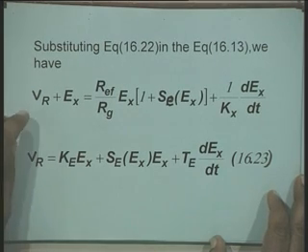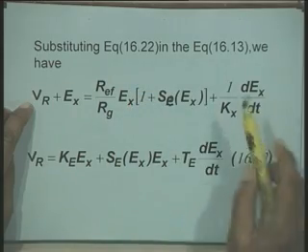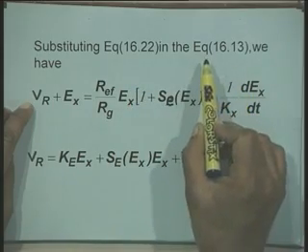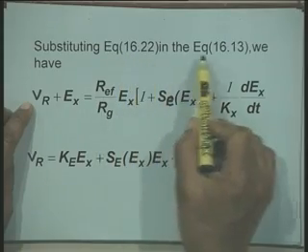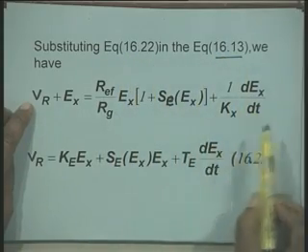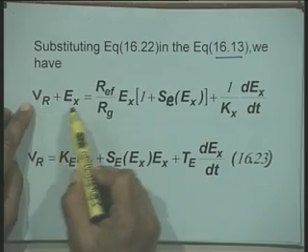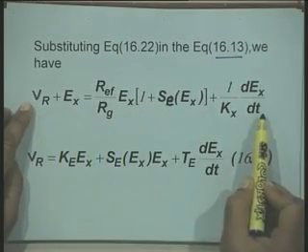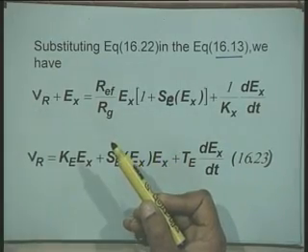In the equations which we had derived earlier, equation 16.22 is substituted in equation 16.13. That is, wherever we had EF, we are putting VR plus EX. Other things are the same, but that is the only change in the circuit.